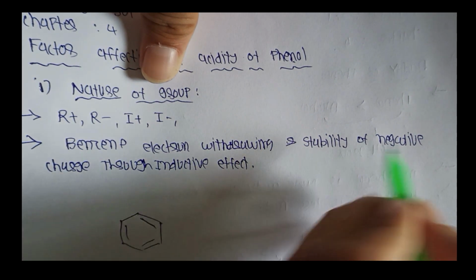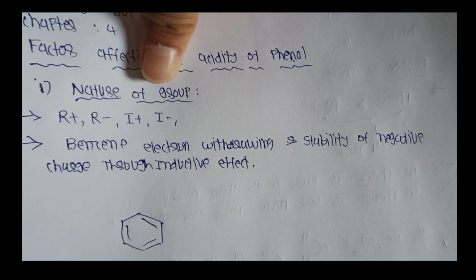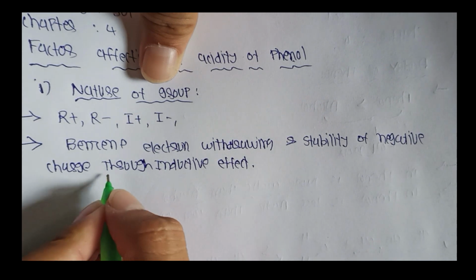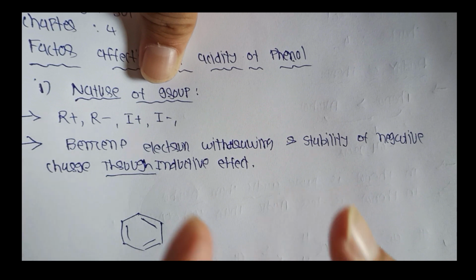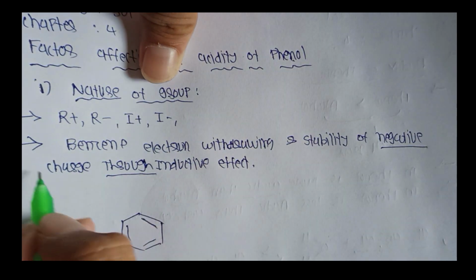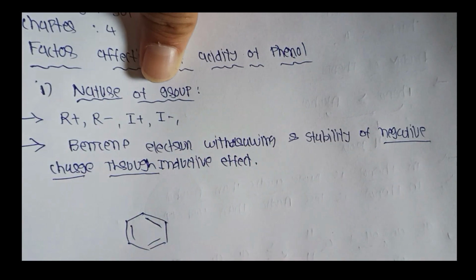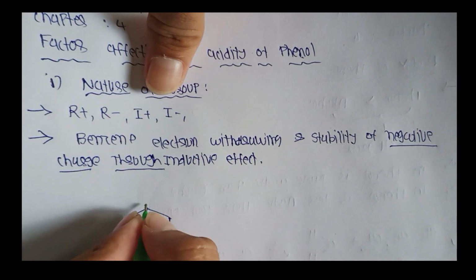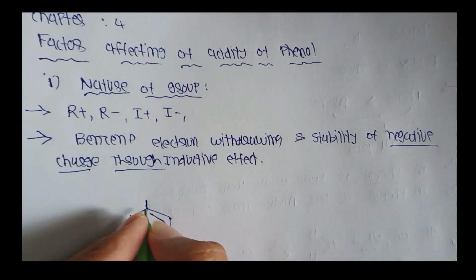Benzene has an electron withdrawing effect and stabilizes the negative charge through the inductive effect. Generally, here we are discussing the nature of phenol.